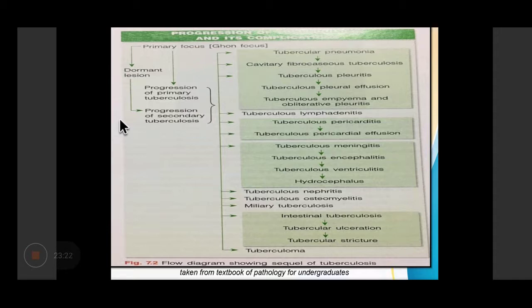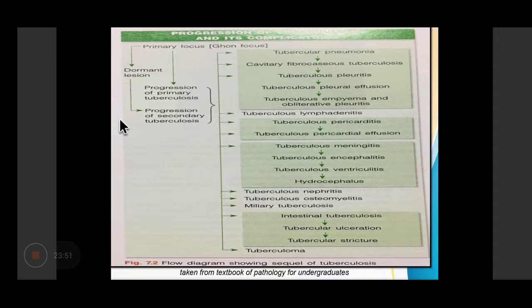There can be tuberculous pericarditis leading to tuberculous pericardial effusion. There can be tubercular meningitis involving the brain parenchyma leading to tubercular encephalitis. Then tubercular ventriculitis, and it can cause obstruction leading to hydrocephalus. Then it can spread to the kidney leading to tuberculous nephritis. Involve the bone, tuberculous osteomyelitis.